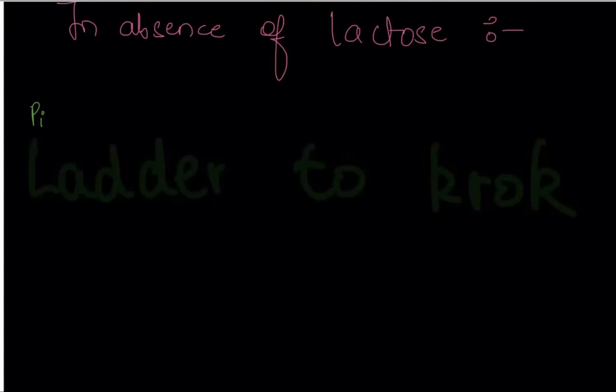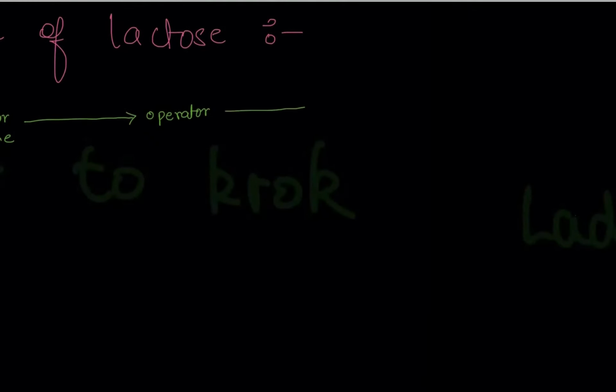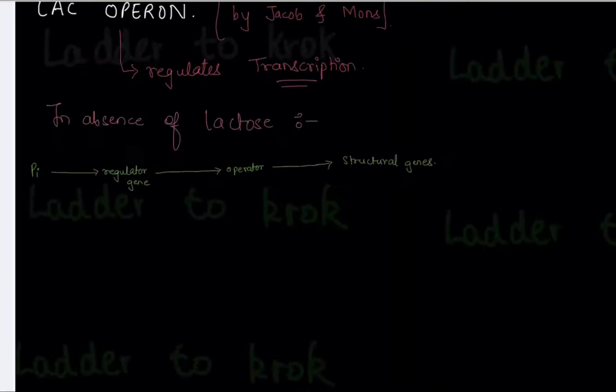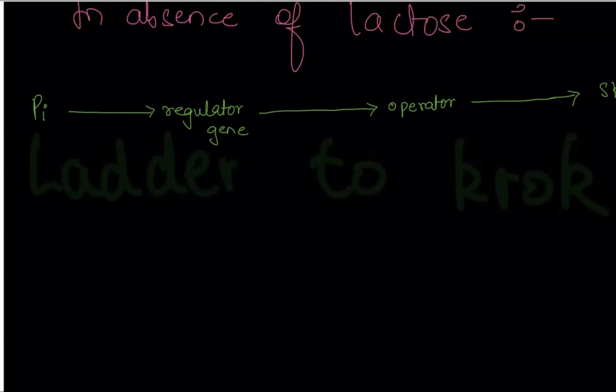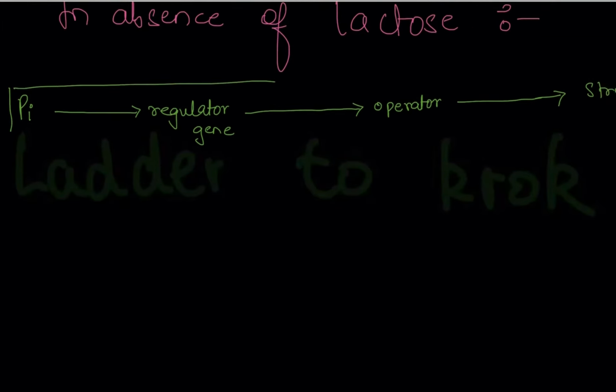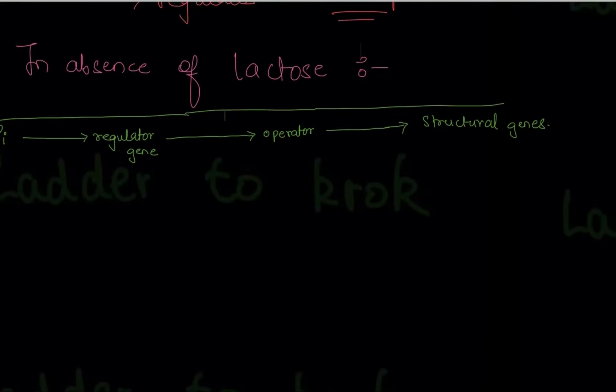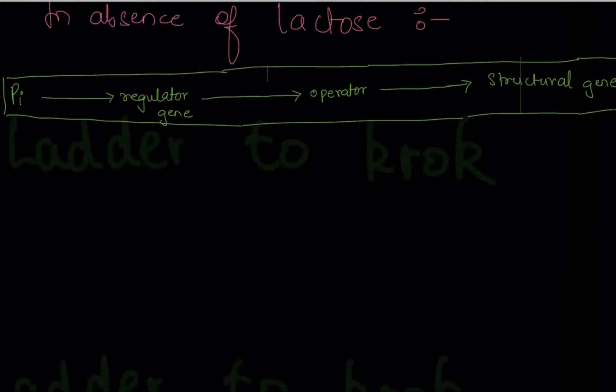Then you have a regulator gene, then you have an operator, then you have structural genes. So they are embedded somewhat like this in a gene sequence.